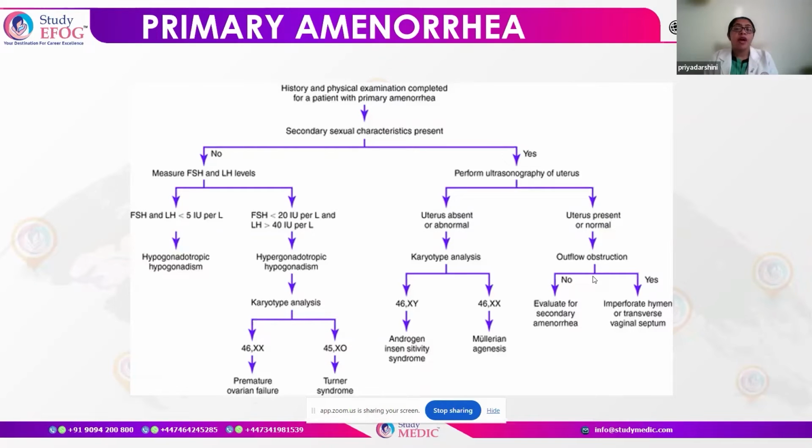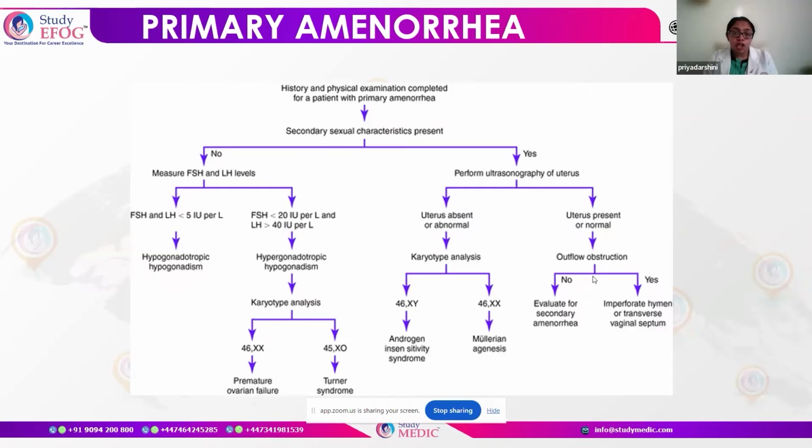So, first thing we have to do is an ultrasound of the pelvis to see whether the uterus is present or absent. Now, if the uterus is absent, or it is a small uterus or an abnormal uterus, we go on to do the karyotype. If the karyotype is 46XX, that means we know that genetically, or genotypically also, it's a female. So we come to the conclusion of Mullerian agenesis. The most common syndrome here is MRKH syndrome.